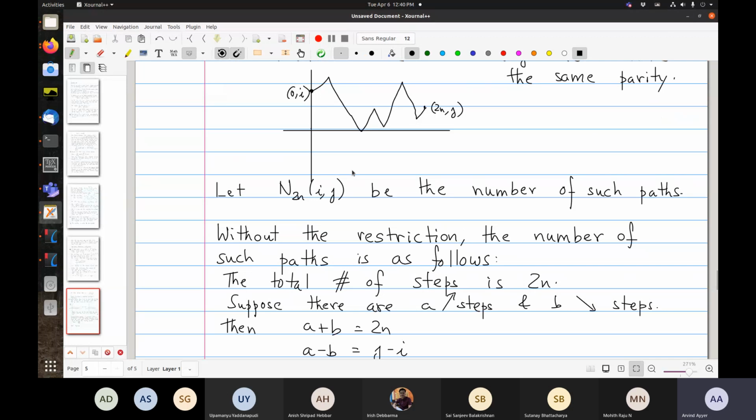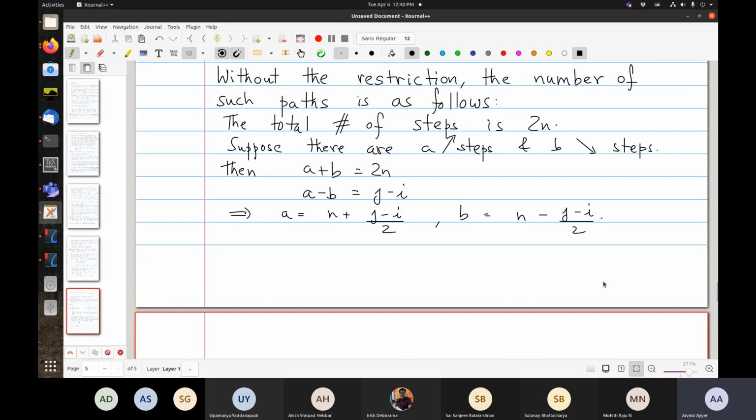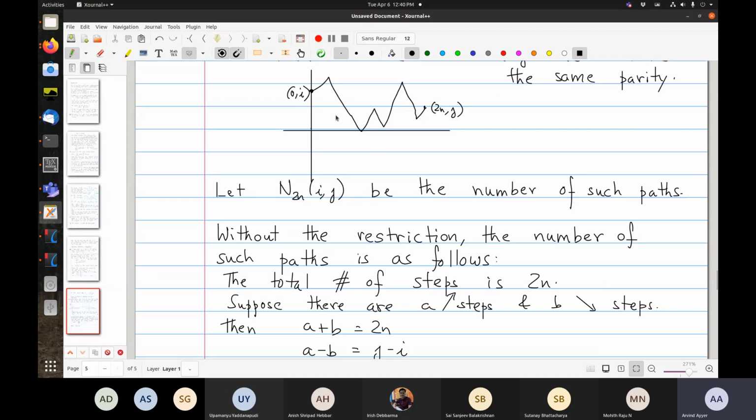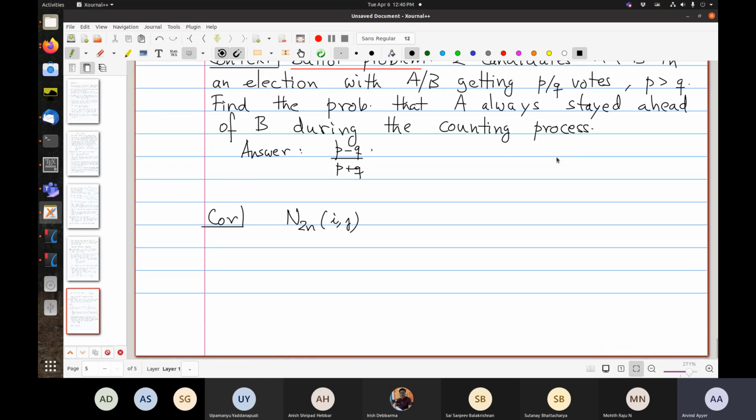So what we are going to obtain is, we know the total number of paths, which is this binomial coefficient, and any path that deviates from this has to cross the line y equal to -1, and then it's in bijection with paths that start from 0, i and end at 2n minus j minus 2. And that's another similar binomial coefficient computation. So it's a difference of binomial coefficients.